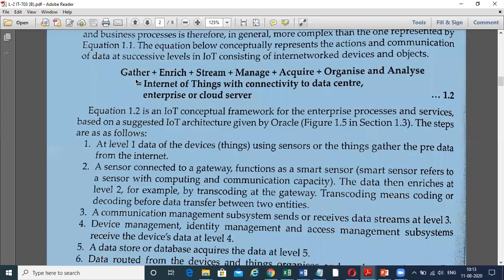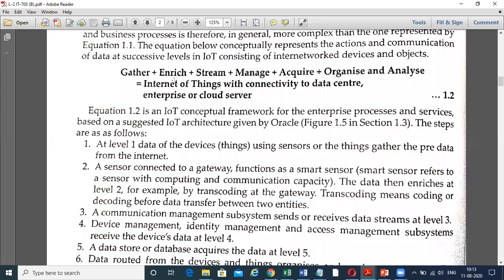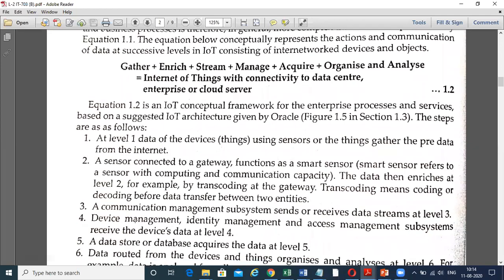So the first level is gather the data. The second level is enrich data, by means of gateways communication. Next is stream data. Stream data comes under level 3, the communication management, which sends and receives data streams at level 3.